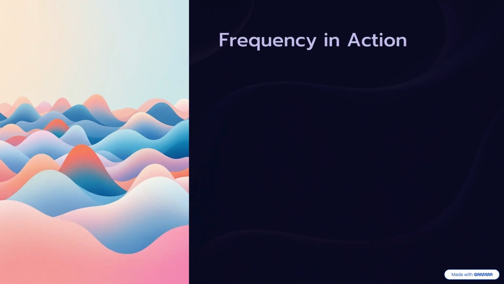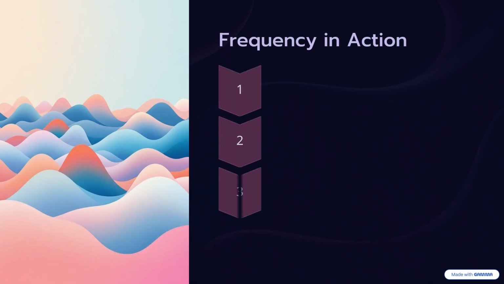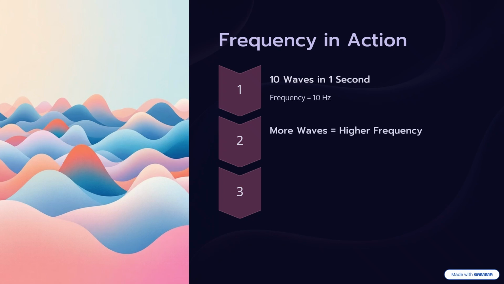Here we have three main factors to understand the complete concept of frequency. Number one, the number of waves in 1 second determines the frequency of the wave. Let's suppose we have 10 waves in 1 second. It means we have 10 hertz.